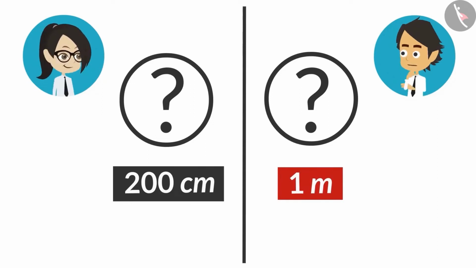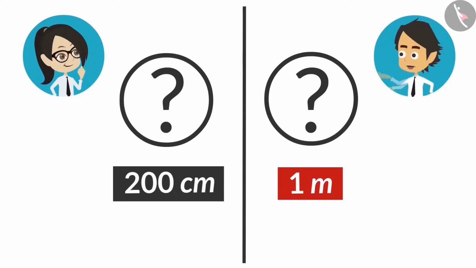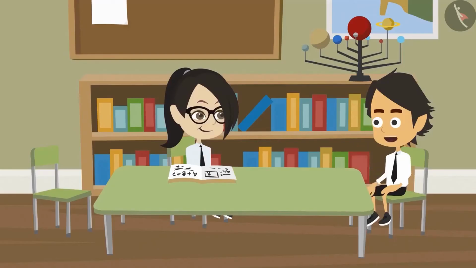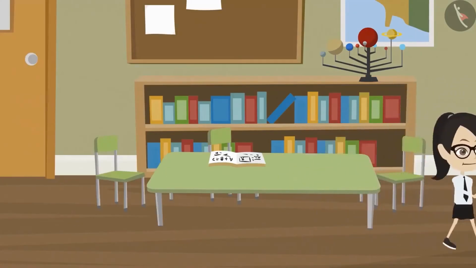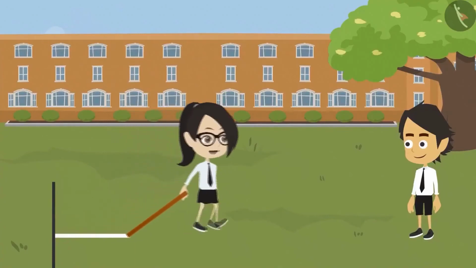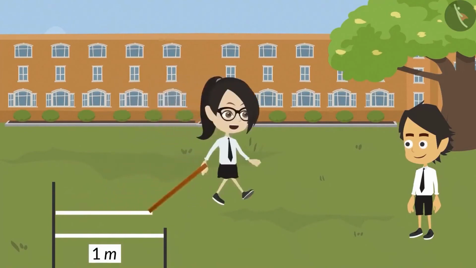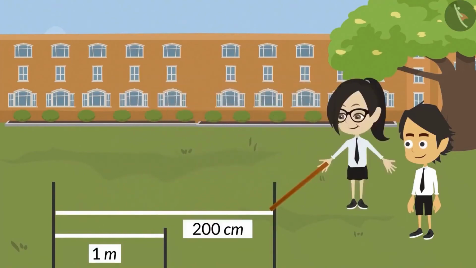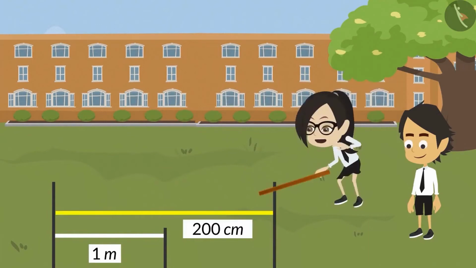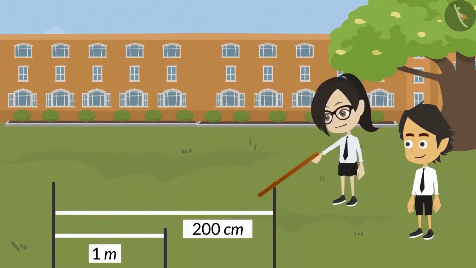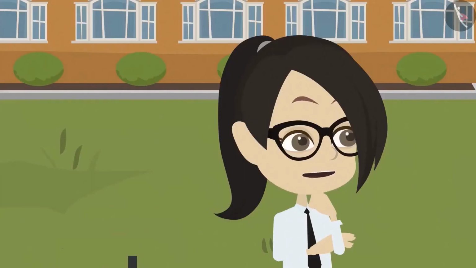I knew that would be your answer. What did you think? Have I said anything wrong? Yes, you got it wrong. You do one thing. Draw lines of both these lengths on the floor and see. Okay. First, I will draw a line of 1 meter. Now, I will make a line of 200 centimeters. Hey, the centimeters line turned out to be longer. That means a value written in centimeters can be longer than one written in meter.